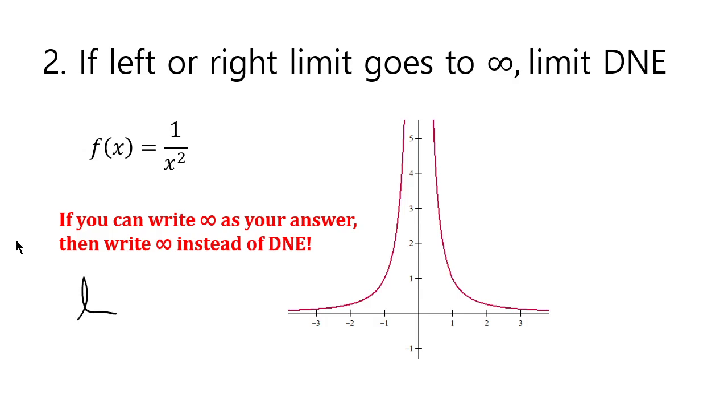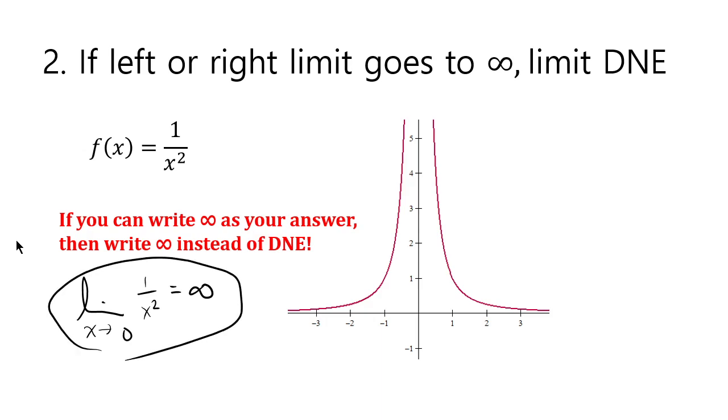So you should write the limit as x goes to 0 of 1 over x squared is equal to positive infinity, because the left and right limits both go to positive infinity.